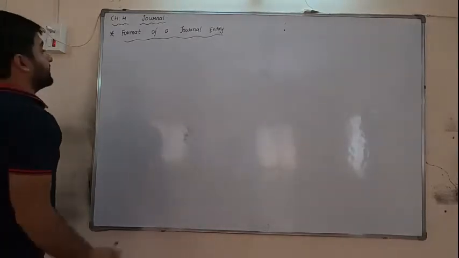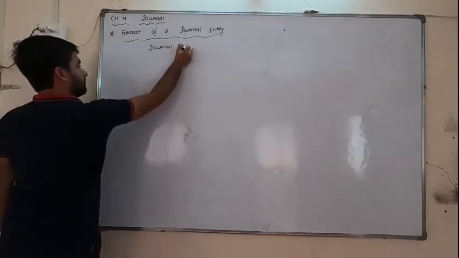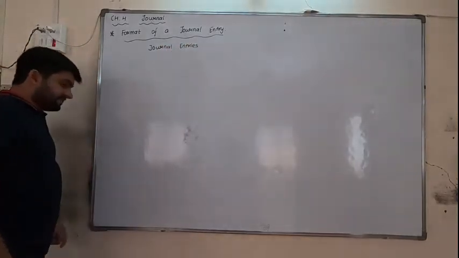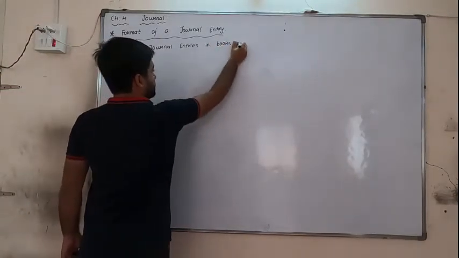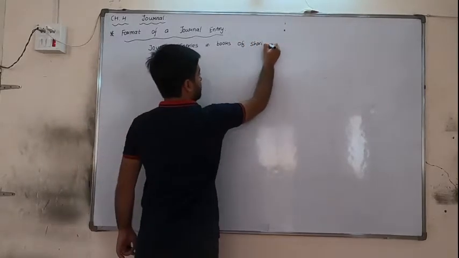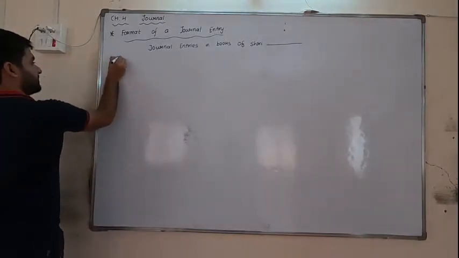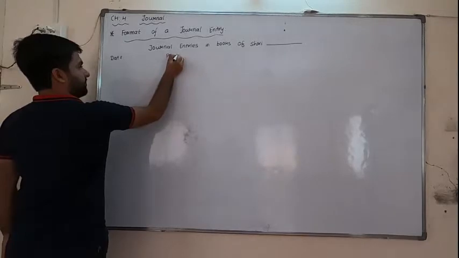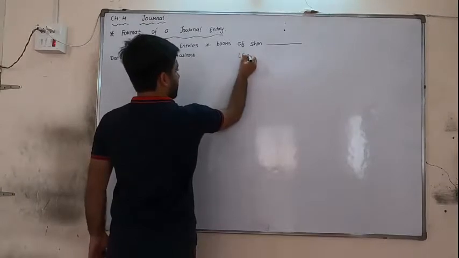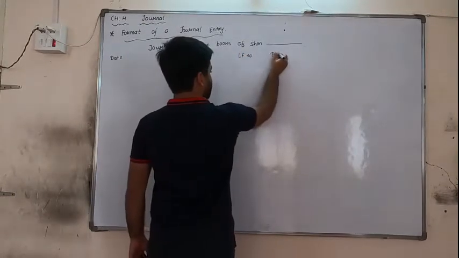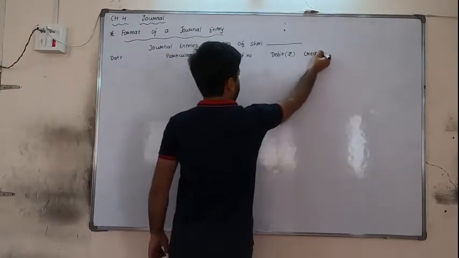How to write? First we will write the heading. Journal entries in the books of Shri dash. Then we will draw the columns: date, particulars, LF number, debit rupees, credit rupees.